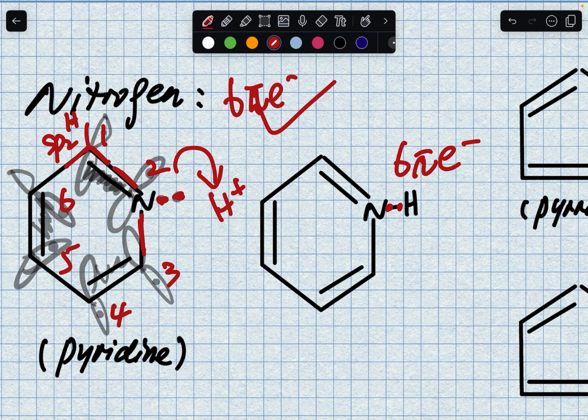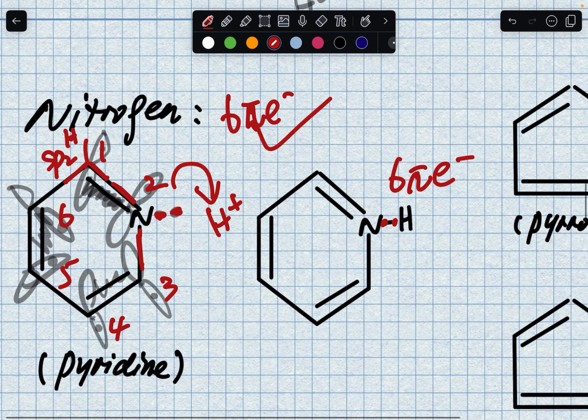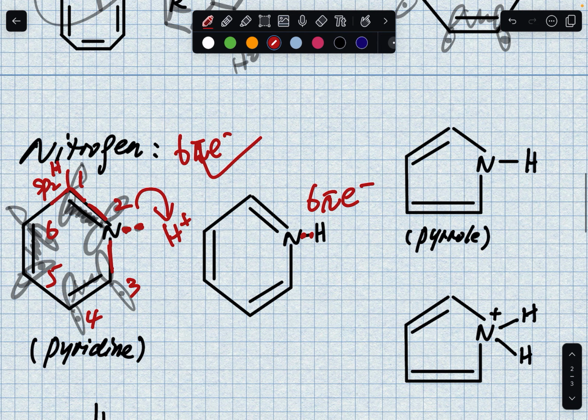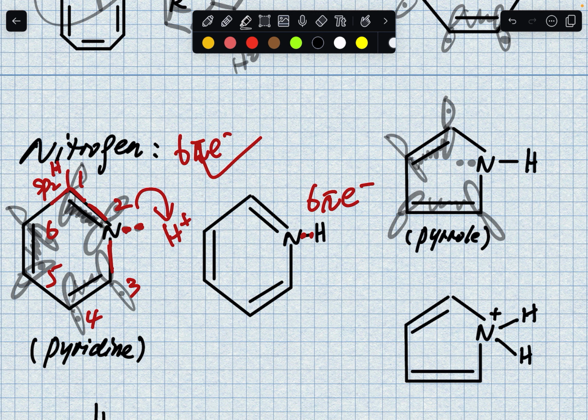So pyridine is amazing, okay? It's an amazing base. It's stable, right? After grabbing the proton and before grabbing the proton, it's wonderful, okay? And then what about pyrrole, okay? So let's see. Pyrrole also has a nitrogen, right? And when I see nitrogen, I also see lone pairs, okay? But the difference is, let's just deal with the carbons first, okay? So let me get rid of this, and do this, and this, and this. Okay, how many pi electrons? 1, 2, 3, 4 in there, okay?